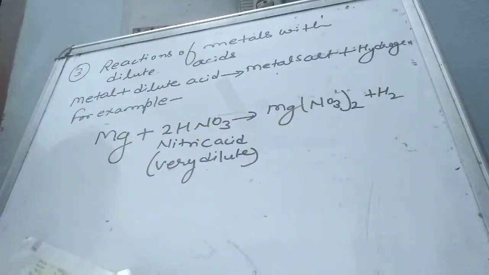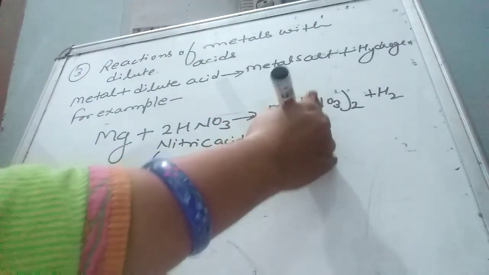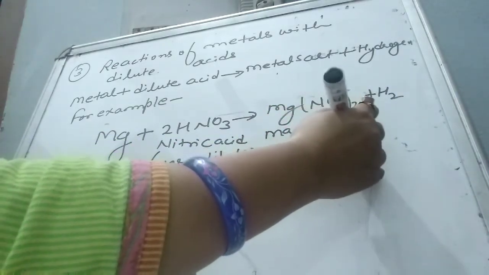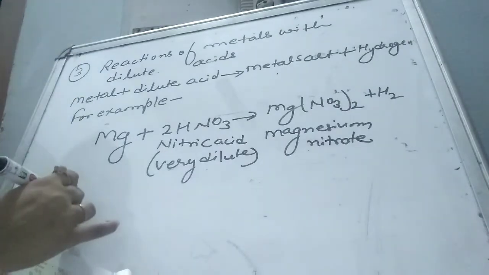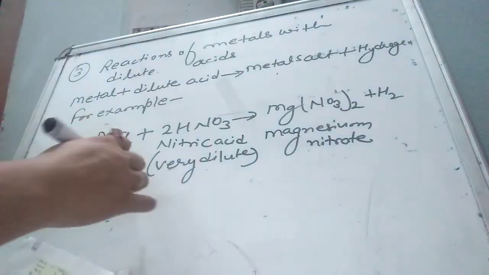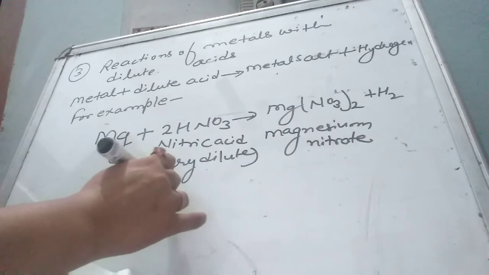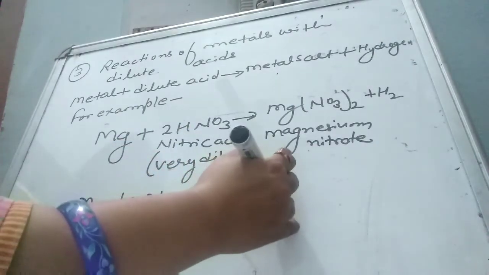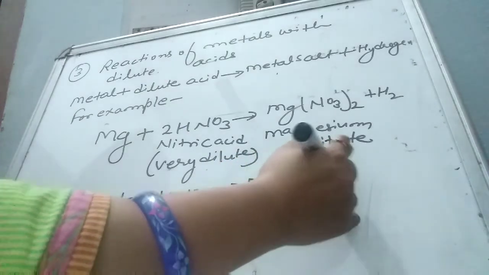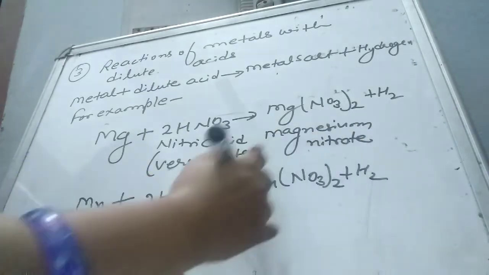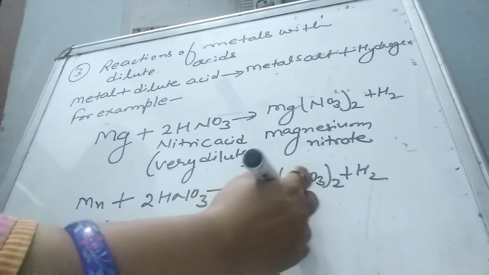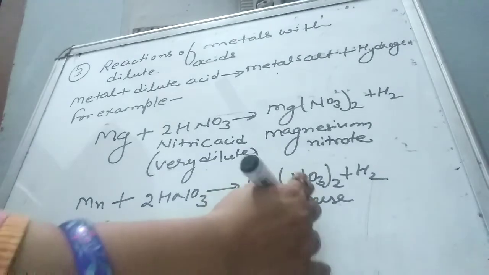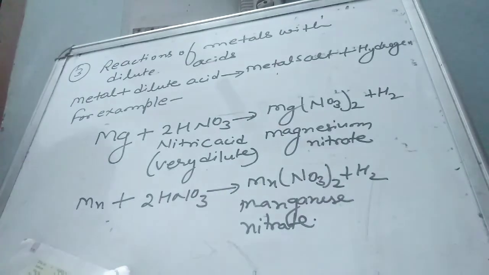Mg(NO3)2 is known as magnesium nitrate. Another example, manganese plus 2HNO3, again very dilute nitric acid. Then the product is manganese nitrate plus hydrogen gas.